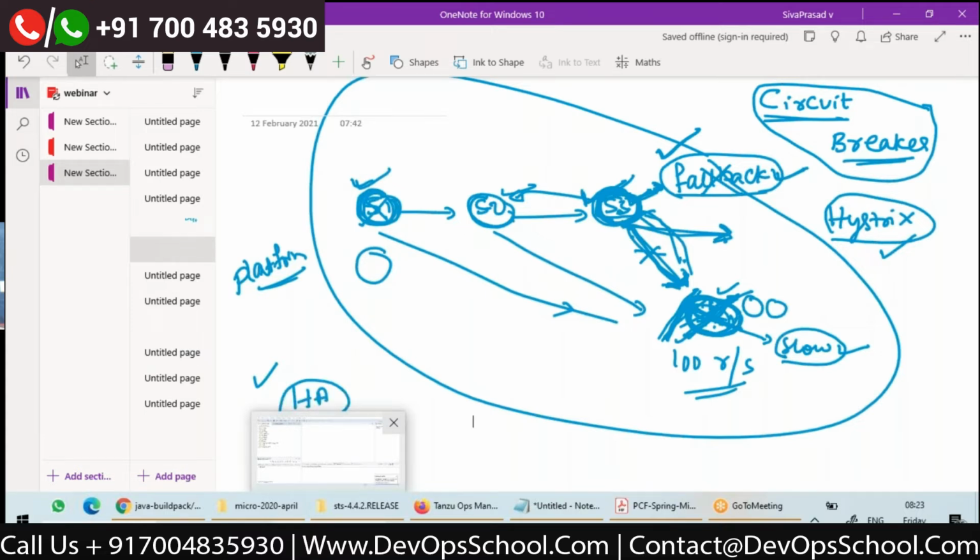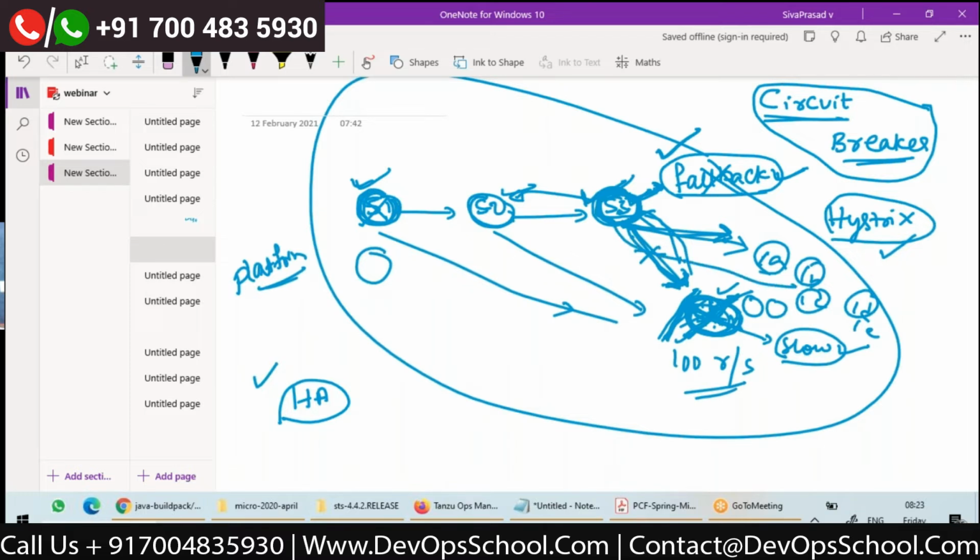Yes. Whenever one service is calling another service, it knows which service it is calling, and the corresponding fallback logic. Suppose in S4 there are 5 endpoints: /A, /B, /C, /D, /E. The logic for each endpoint will be different on S4. So whenever S3 is calling /A, there will be a separate fallback logic. Whenever S3 is calling /B, there will be separate fallback logic. So for every service invocation, there should be some fallback logic which you should come up with.